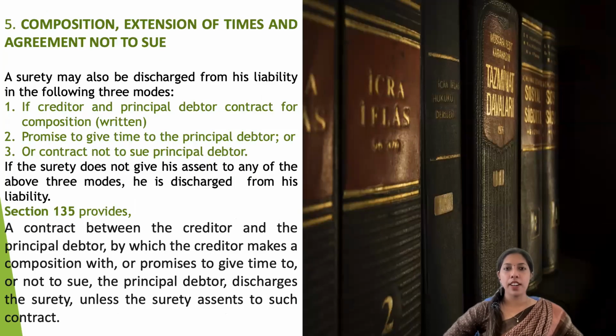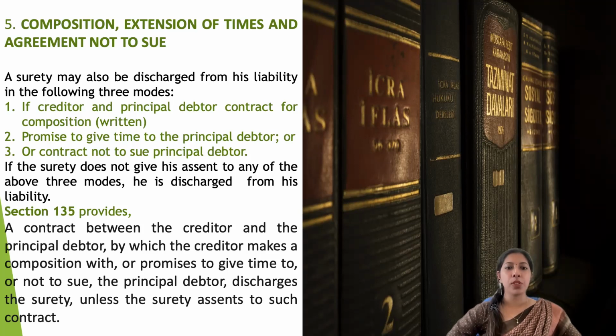Then the fifth mode is by composition, extension of time, and agreement not to sue. This is an important point. By virtue of section 135, a surety may also get discharged from the liability in case of three modes. The first mode is when the creditor and the principal debtor contract for composition. That means they are making a compromise and an understanding between the principal debtor and creditor, saying that you don't need to make the payment. Then the surety's liability will get discharged.